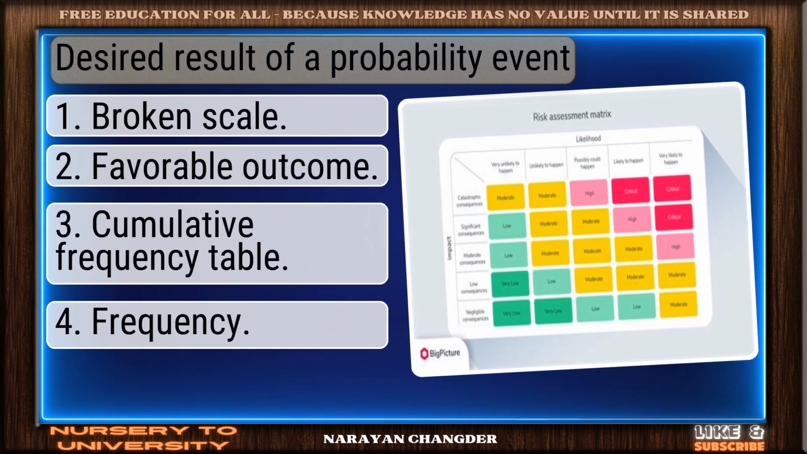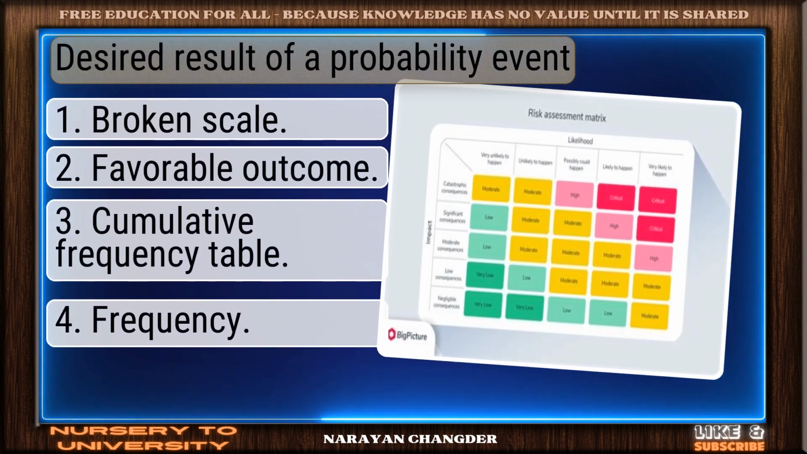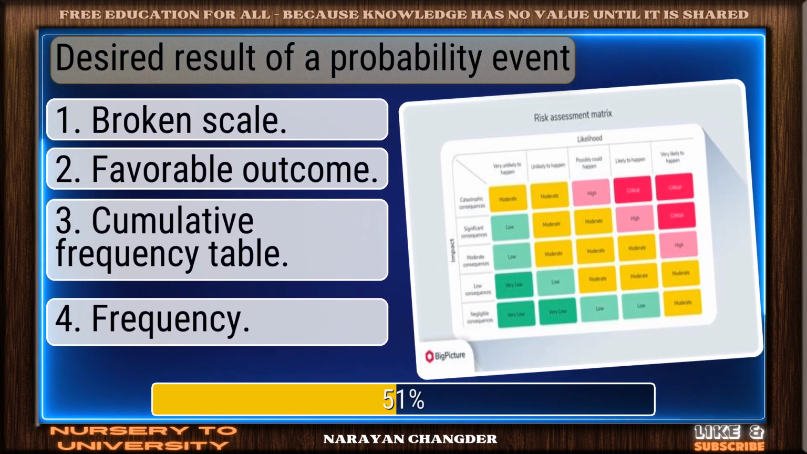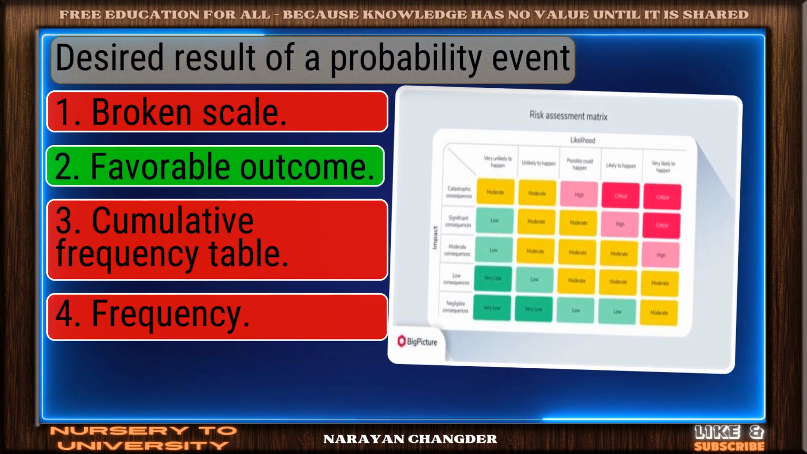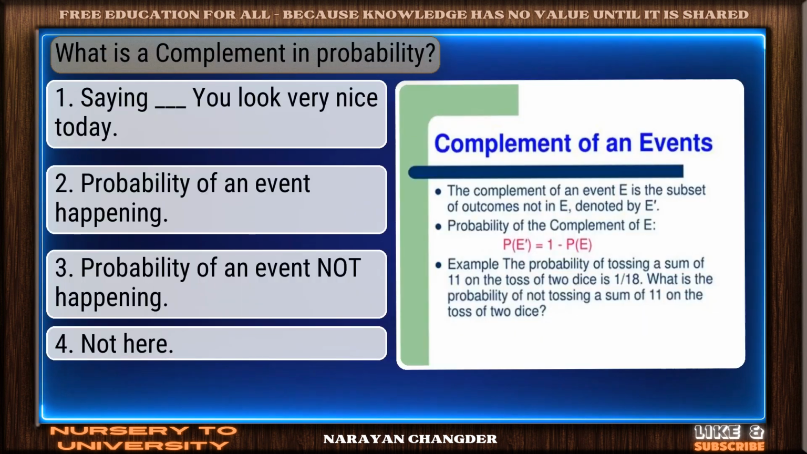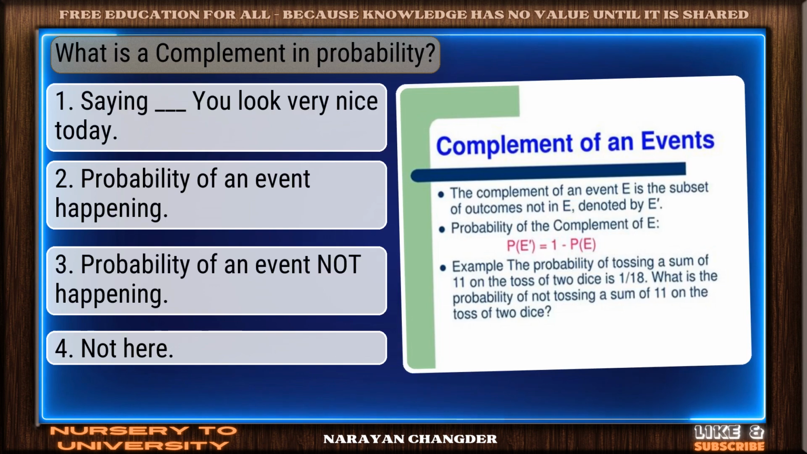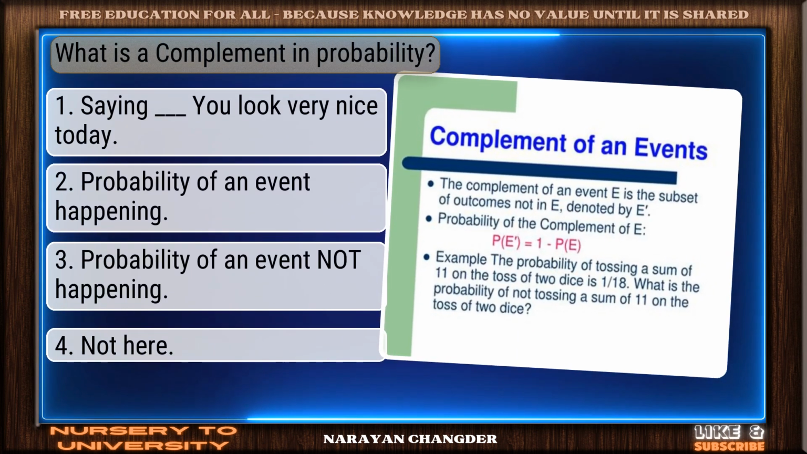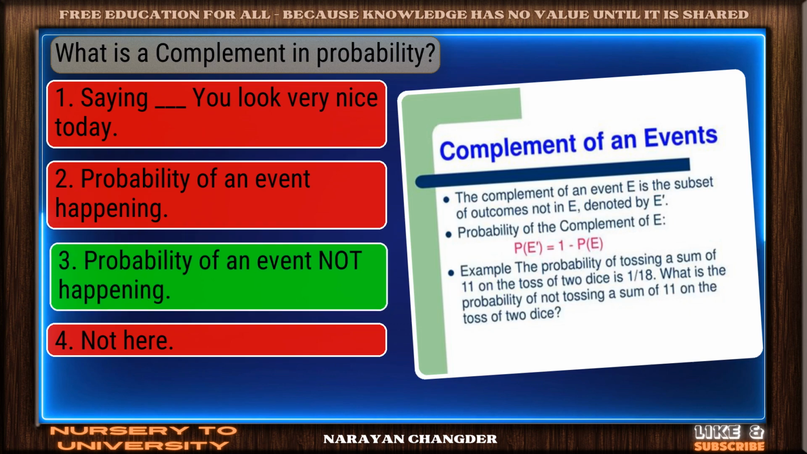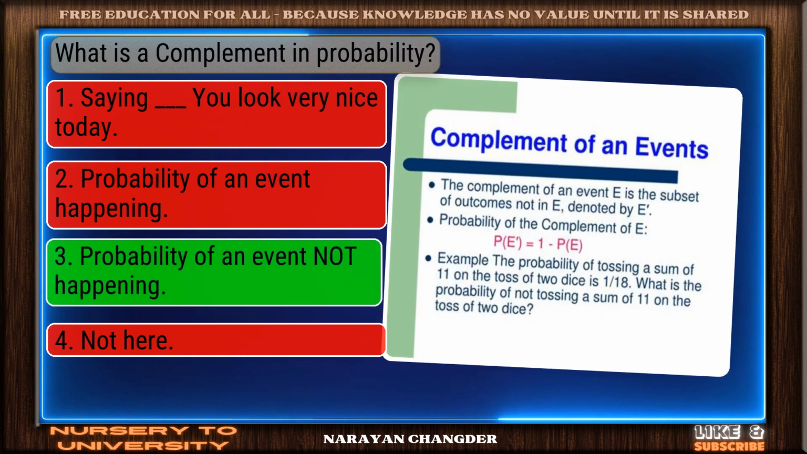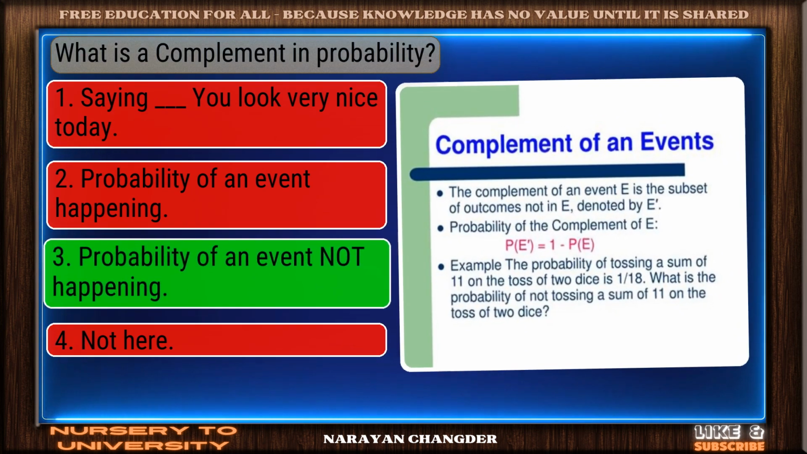Question number 58. Desired result of a probability event. You got it. Your choice favorable outcome is right. Question number 59. What is a complement in probability? Solid response. Probability of an event not happening is a valid choice.